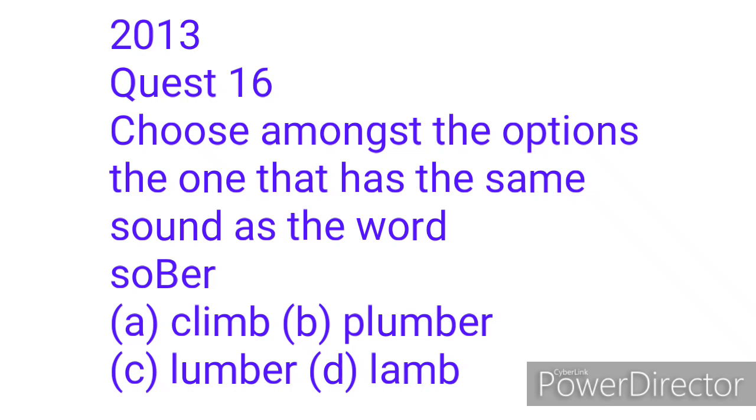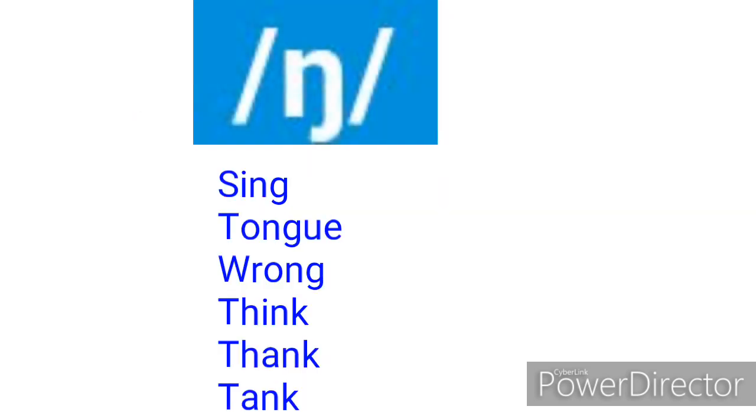Another question that seems to occur every year has to do with the nasal sound, ng. The ng sound is pronounced through the nose, and it occurs in words that have N and G together and in words that have N and K together. Let's look at some examples.